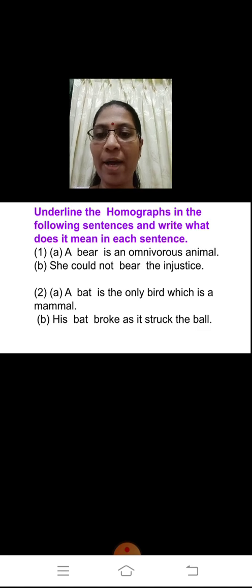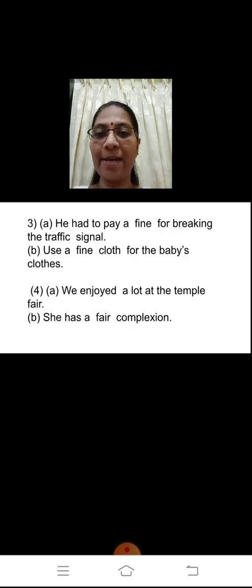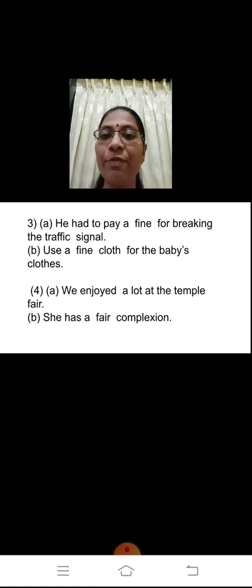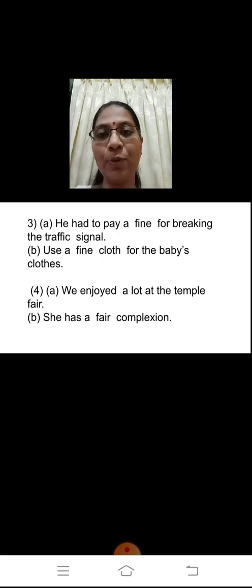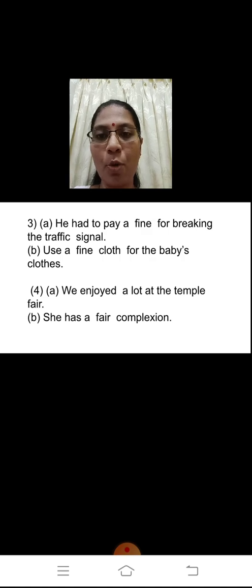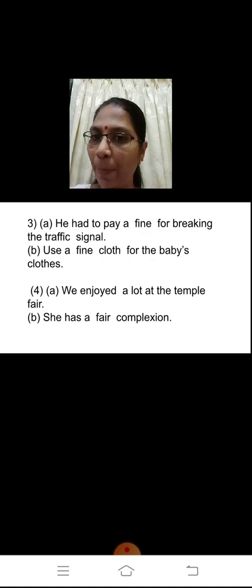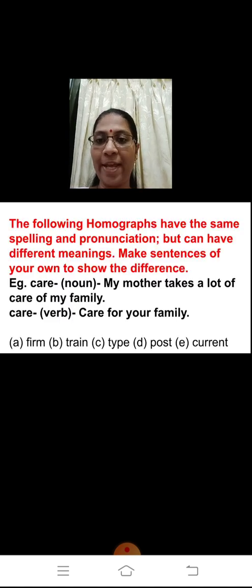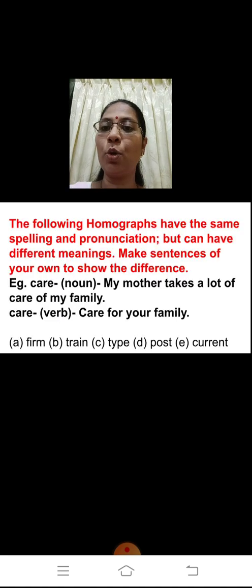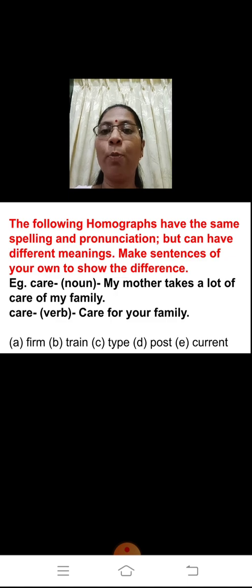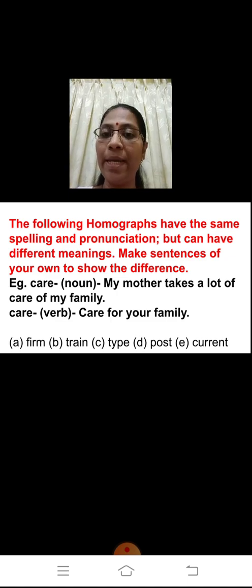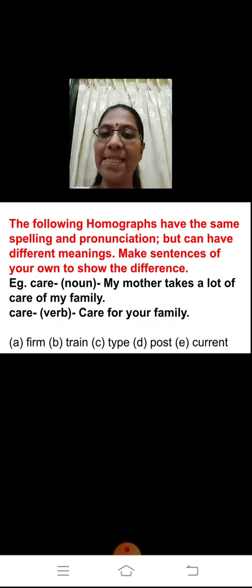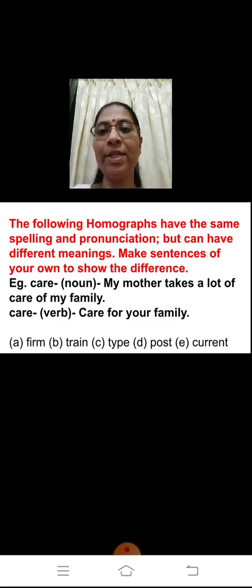So over here you are having two sentences. On the next slide you are having two more sentences. So altogether you are having four sentences for you to find out the difference in the homographs. I hope I am clear to you, children. Yes. Now moving ahead. Next, again an activity on homographs. The following homographs have the same spelling and pronunciation but can have different meanings. Make sentences of your own to show the difference.